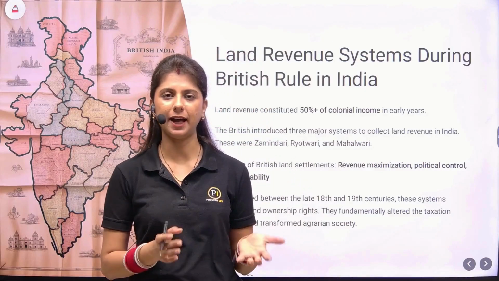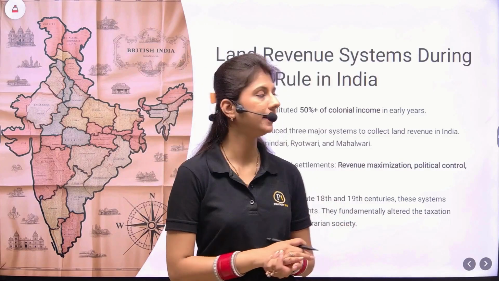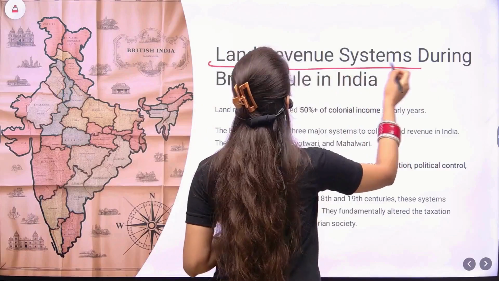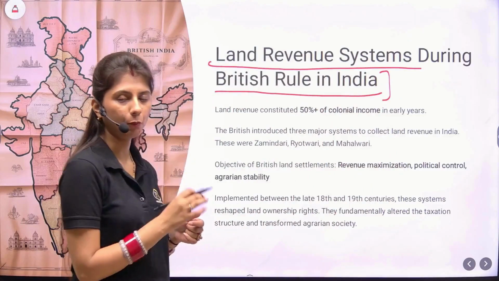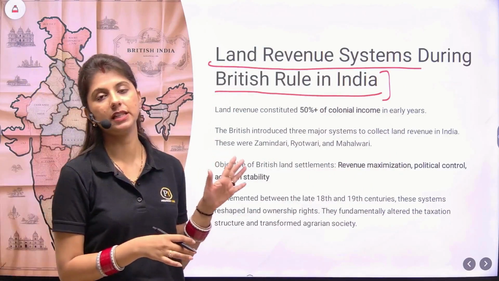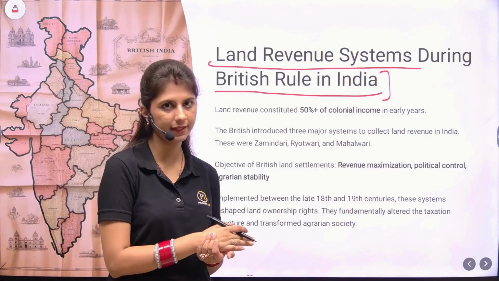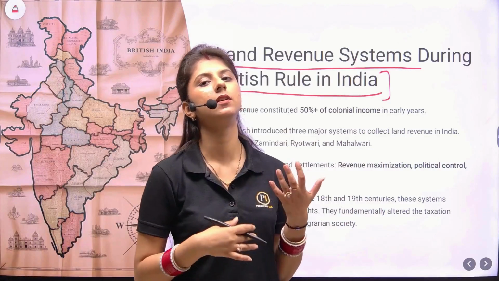So again, we are back with another interesting video. This topic is from GS Paper 1, section History. The topic for the day is Land Revenue Systems during the British rule in India. Now, though a minor topic, it is of immense significance because this will expose how the Britishers were exploiting the peasants, the Indians, and ultimately what gave rise to the peasants' revolt.